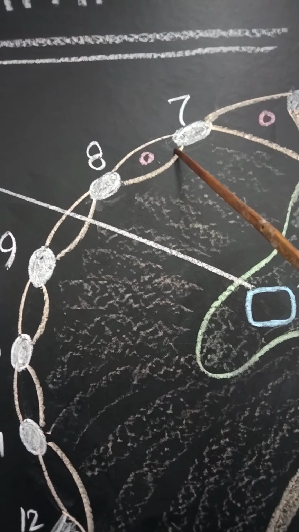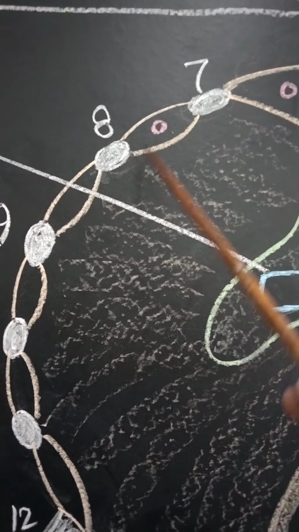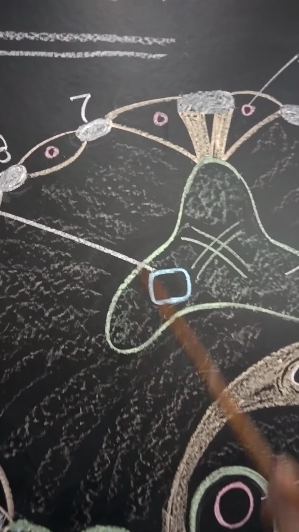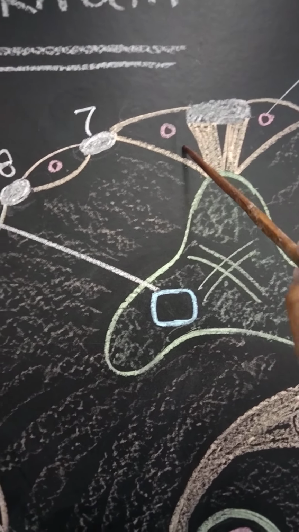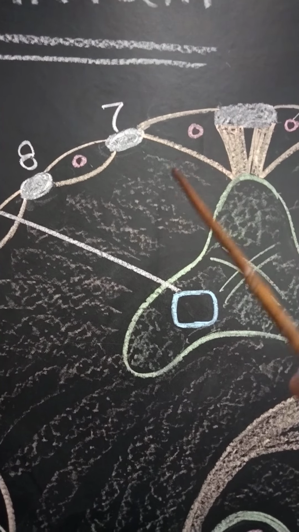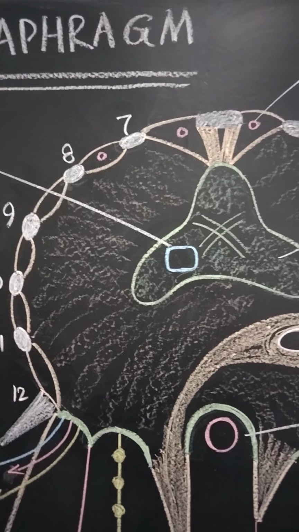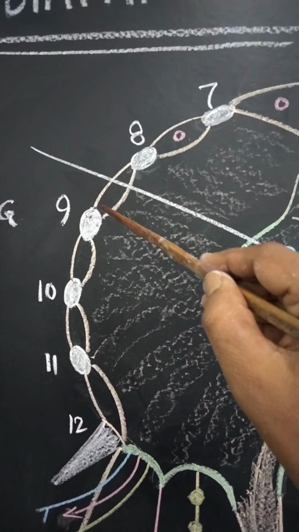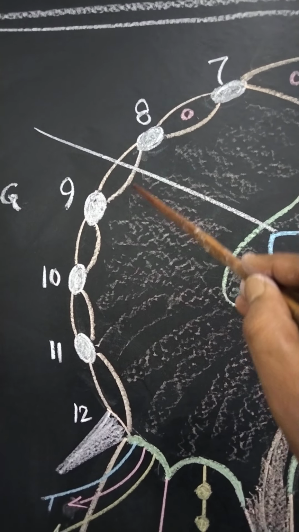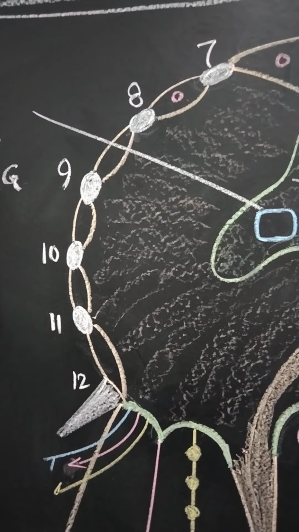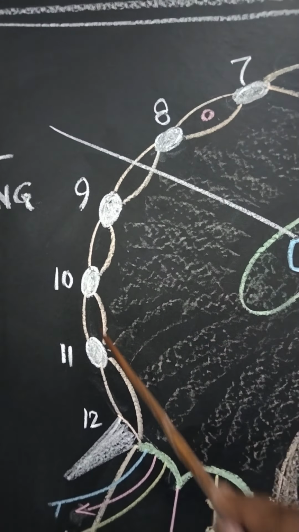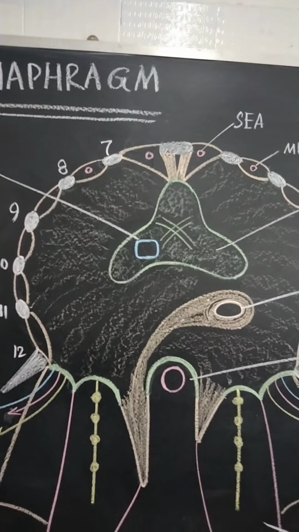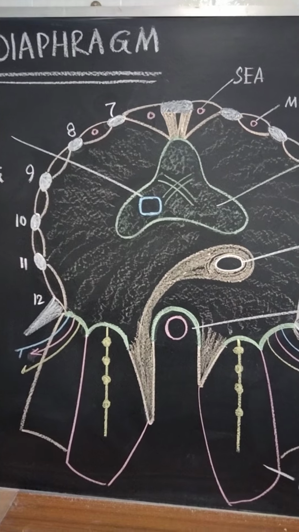And between the origins of the 7th and 8th costal cartilages, there is another minor opening which transmits the musculophrenic arteries. So, these superior epigastric arteries and the musculophrenic arteries are the terminal divisions of the internal thoracic artery. We know the origins of the transversus abdominis interdigitates with the costal origins of the diaphragm. So, in between two muscles there are some minor openings, and these openings transmit the intercostal nerves and vessels of the lower 6 intercostal spaces.